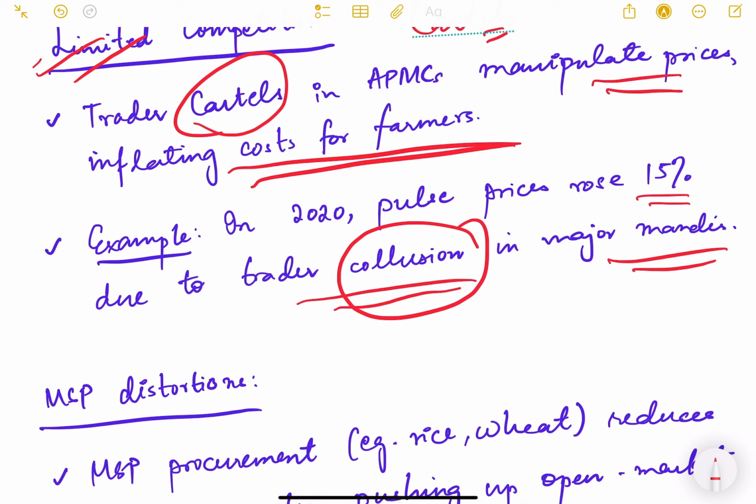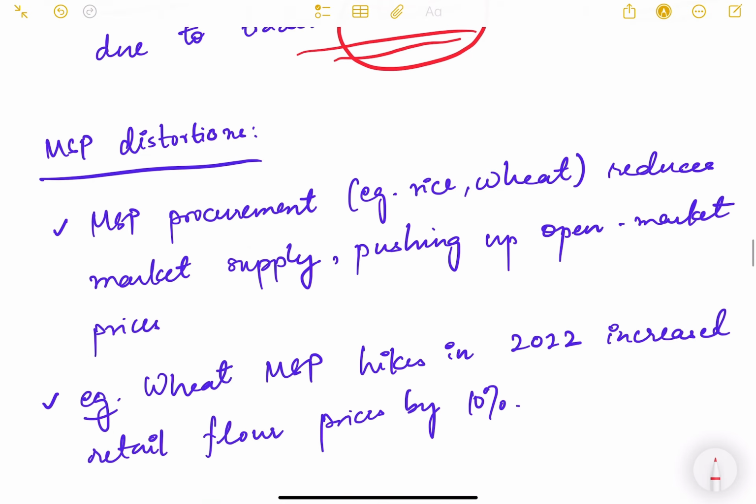So what they'll do is they'll purchase at a low price from the farmer but sell in the retail market at very, very high prices. So they collude together and they do these price manipulations.